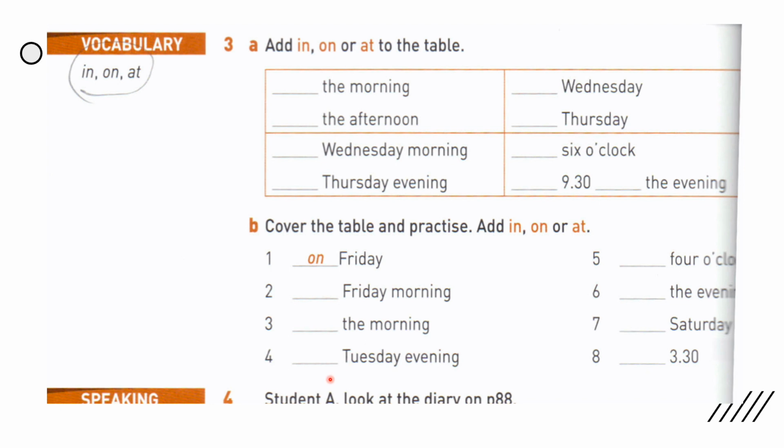Number 4, on Tuesday evening. Number 5, at 4 o'clock. Number 6, in the evening. Number 7, on Saturday afternoon at 3:30. Okay, so here these number 8 and 5 are in this part: at 6 o'clock, at 9:30, in the evening. Okay, I hope this was clear for you.